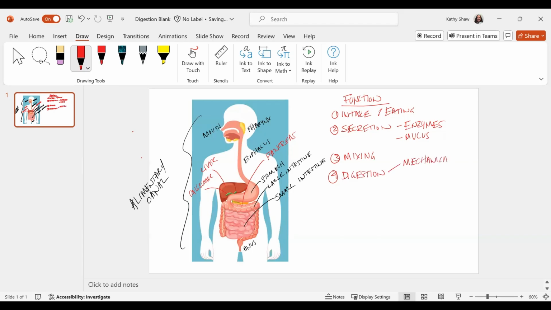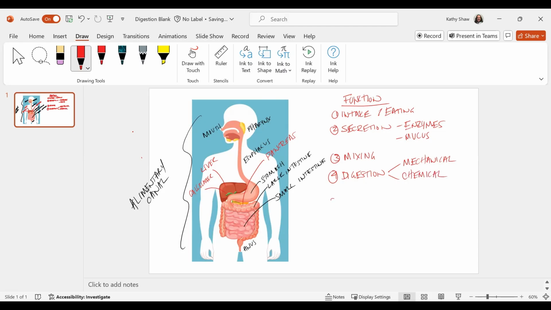We tend to forget that a little bit because we're worried about our enzymes and our reactions and what we're absorbing where, but we have to chew our food. We do some mechanical digestion in the process of moving our food through the different organs too. Chemical digestion. We really spend the majority of our time on that.